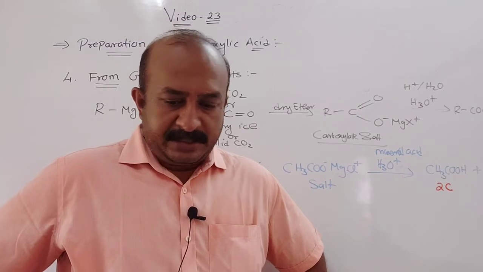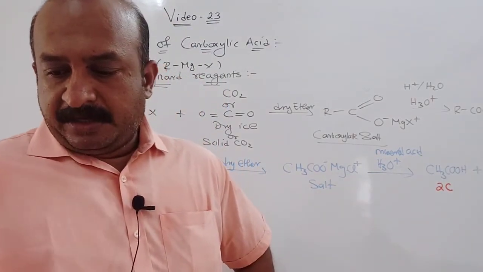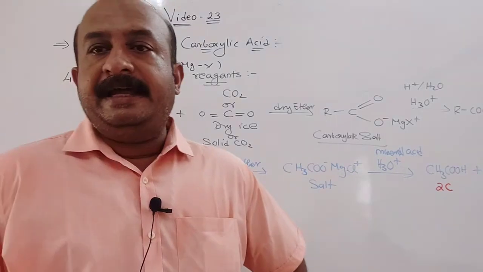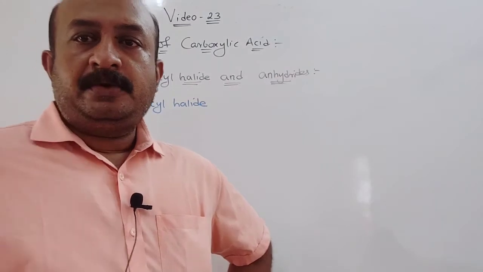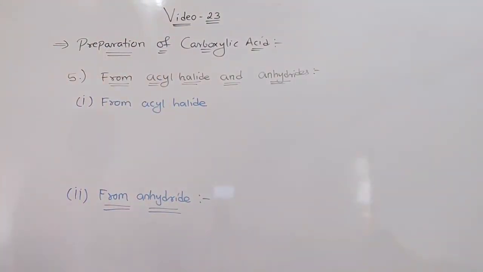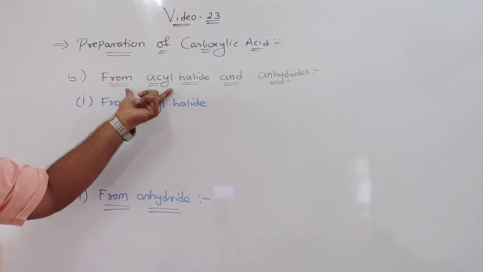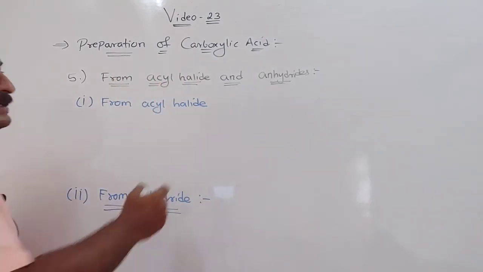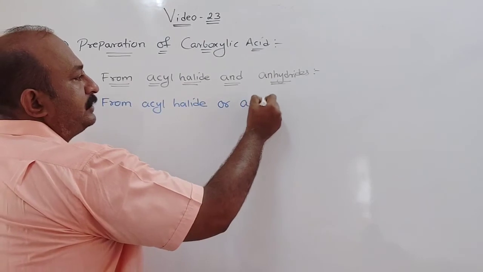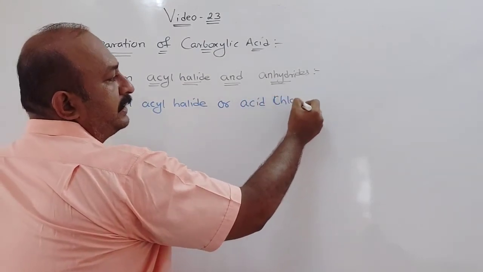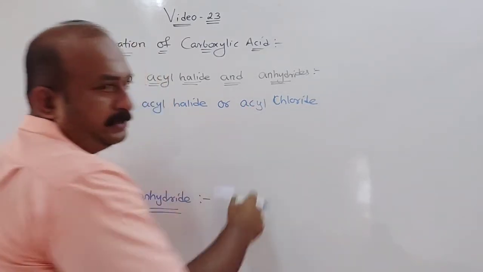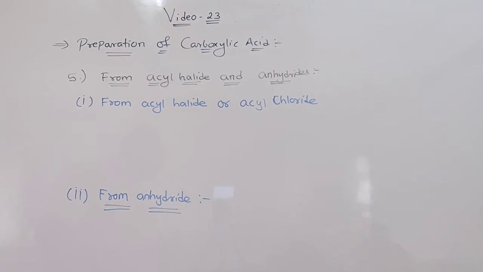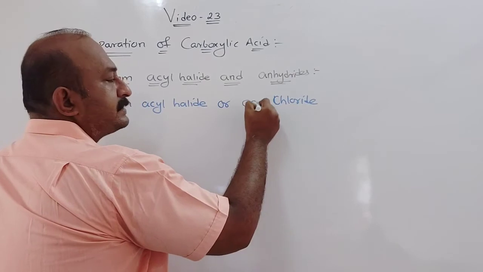Okay. Now the next one given in your textbook is preparation from acyl halides and anhydrides, which we are going to discuss next. Just a minute. The next topic is preparation of carboxylic acid from acyl halide. Acyl halides are also called acid chlorides. Acyl chloride, you can also write acid chlorides. Understood?